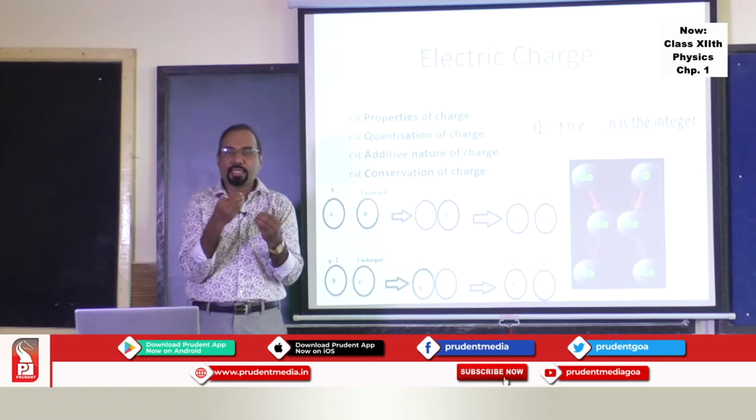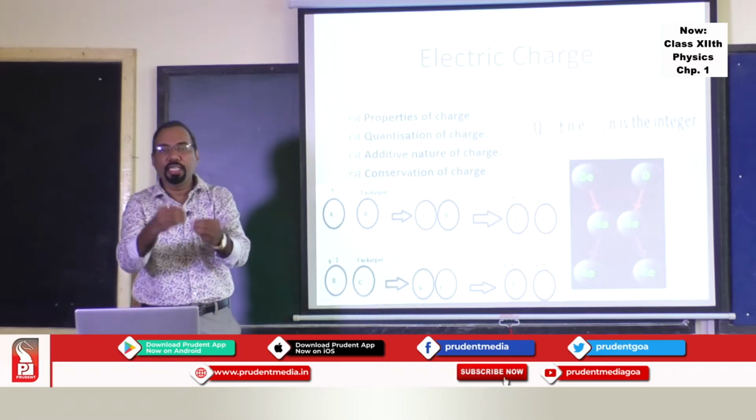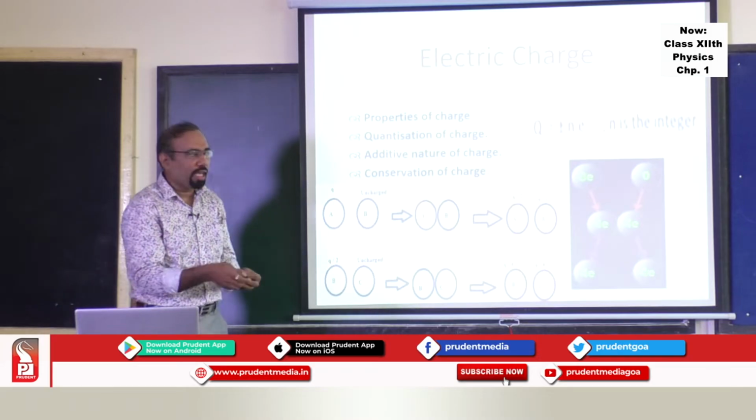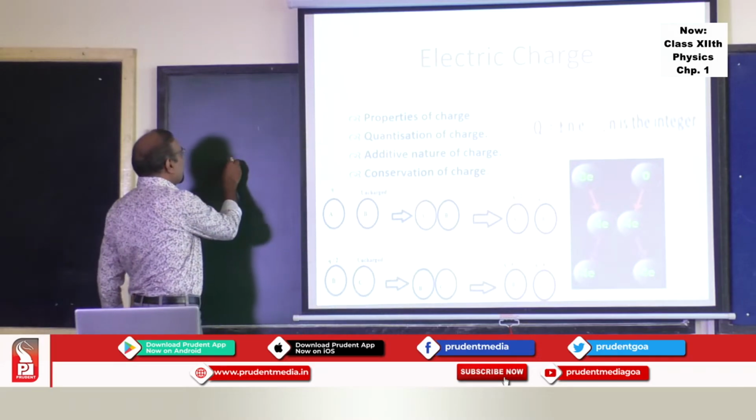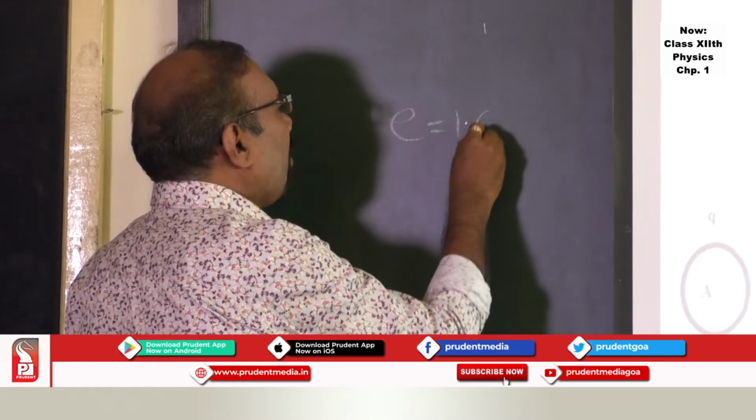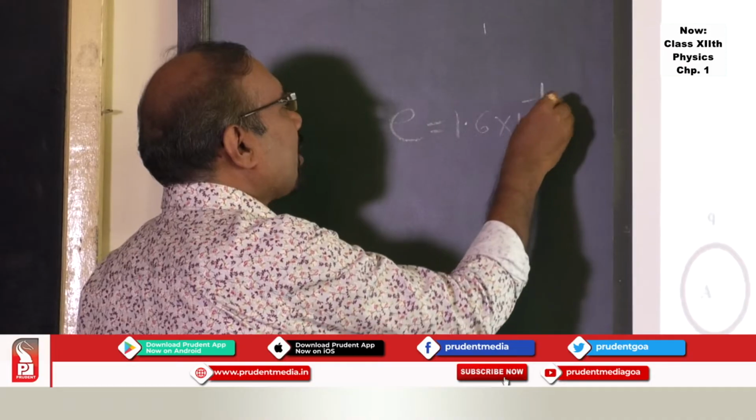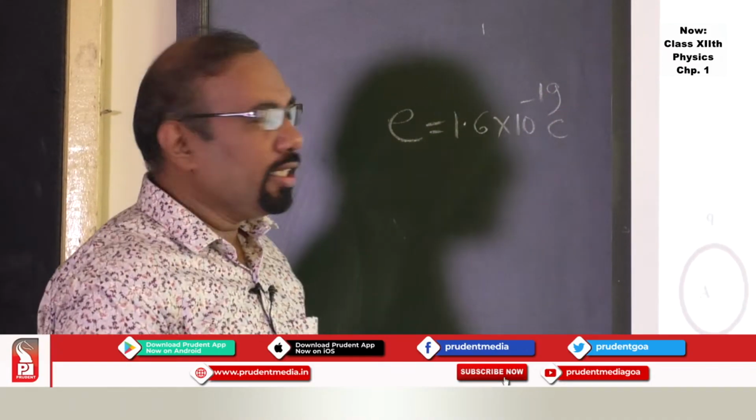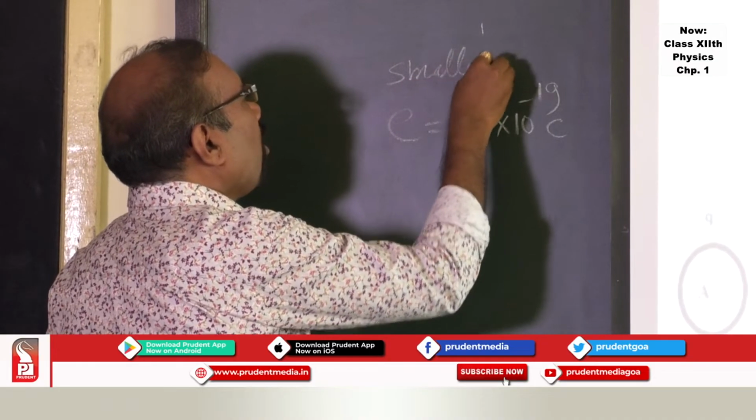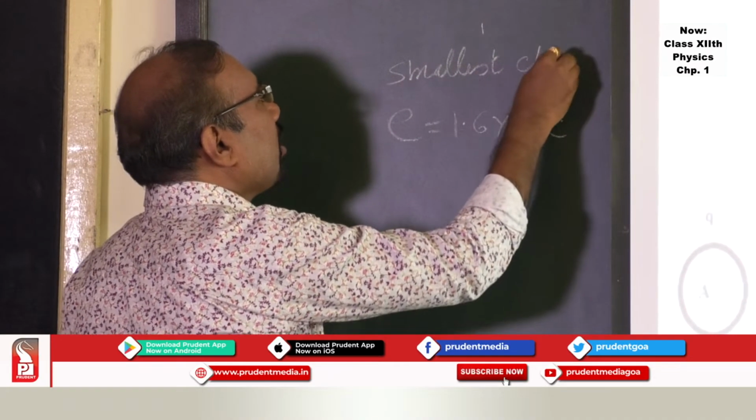We can express a charge in terms of integer times the smallest charge. There will be a smallest charge which we call the fundamental charge, and we write that fundamental charge as e, and it has a value 1.6 × 10^-19 coulomb. This is the smallest charge we have. We cannot have a charge smaller than this.